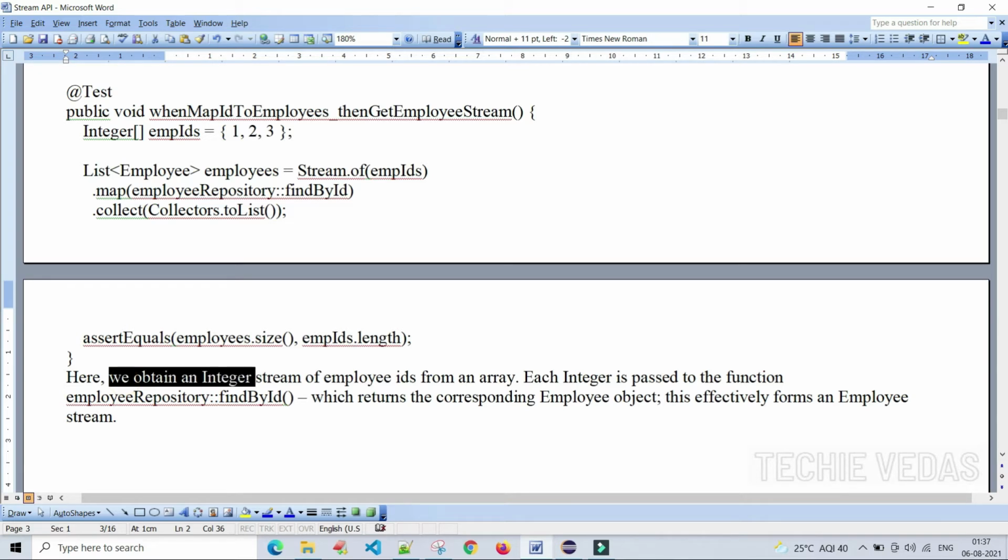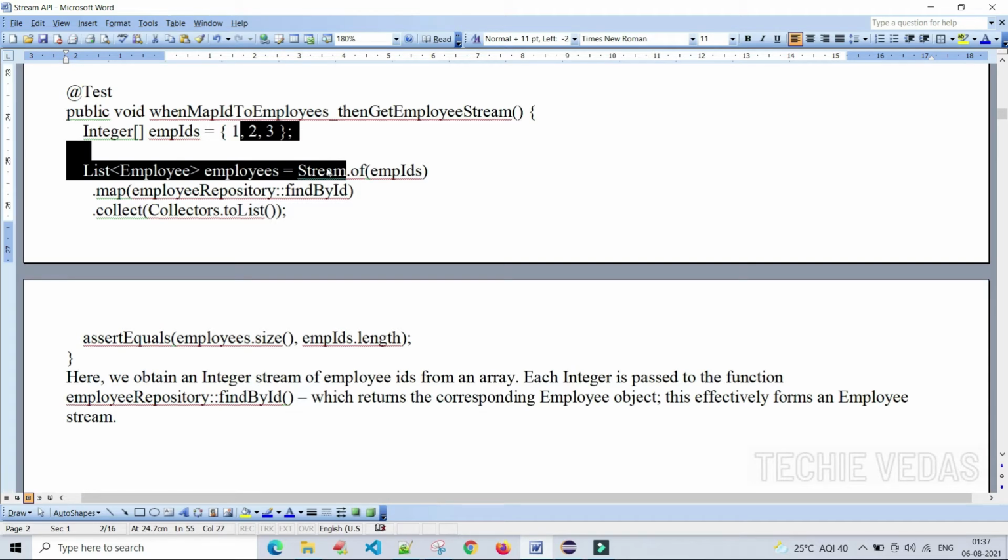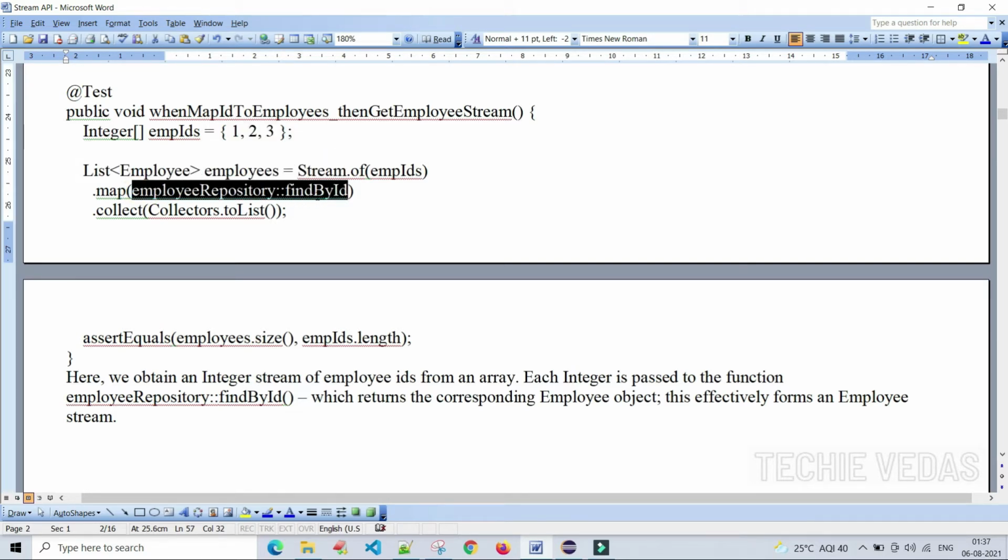Here we obtain an integer stream of employee IDs from the array. Well, this is the array. We have received the integer stream of employee IDs from the array. Each integer is passed to the function. Which function? This one here: employeeRepository findById, which returns the corresponding employee object. Whatever values we have in the stream will be passed to this method.